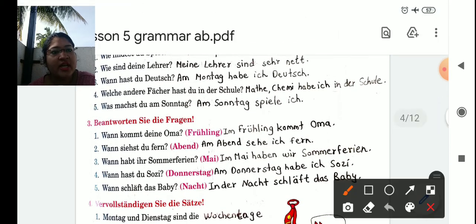Now, some more questions related to the prepositions. Now in the bracket pink color they have given the answers. You have to just write the answer using the correct preposition. For example, the first one is Frühling. Frühling is a spring. And for season, we use the preposition im. If it is a daytime, Abend, we use the preposition am. If it is a month, we use the preposition im, Mai. For days, we use am Donnerstag. And for night, it is the exception, in der Nacht.